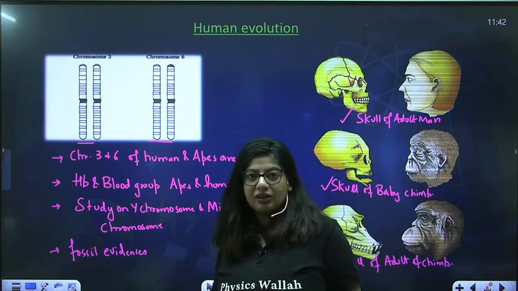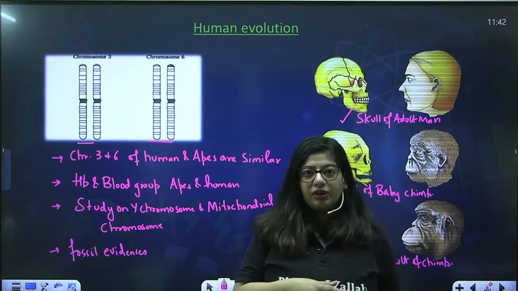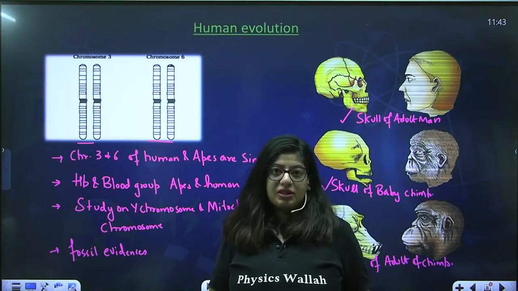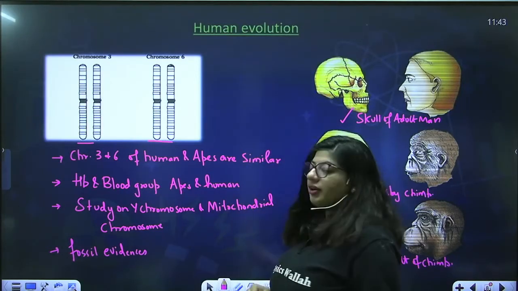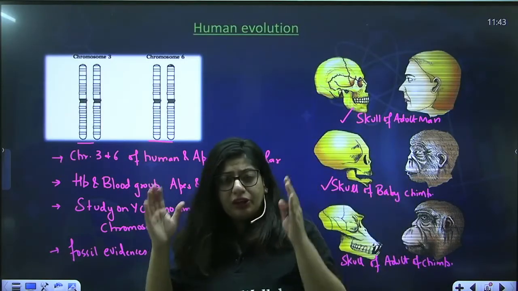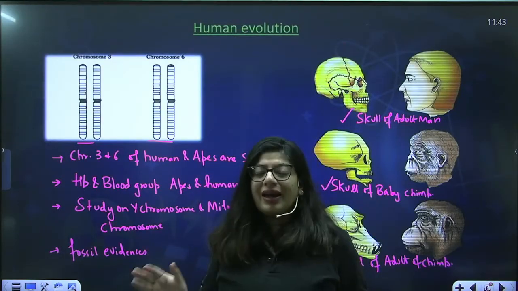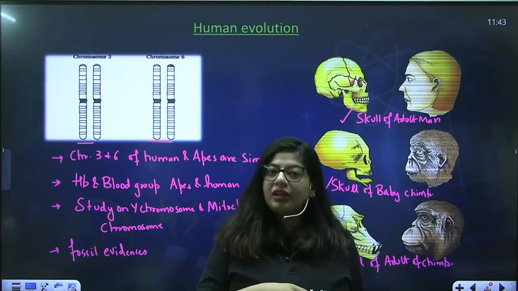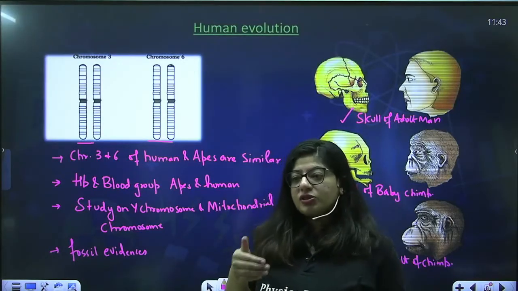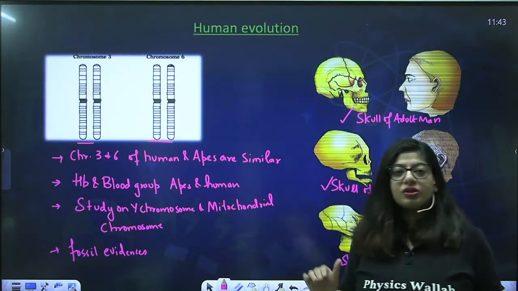For example, if there is someone's son, and I check the Y chromosome of that particular boy, then that Y chromosome might be similar to that of the great grandfathers of that person. Similarly, mitochondrial inheritance. The cytoplasm of the egg is the one that is present in the zygote. During fertilization, the sperm does not contribute to the cytoplasm. And in the cytoplasm, we have mitochondria, and mitochondria have DNA. That DNA also does not go through genetic recombination, so it gets inherited from mother to progeny directly. So this is also direct inheritance.